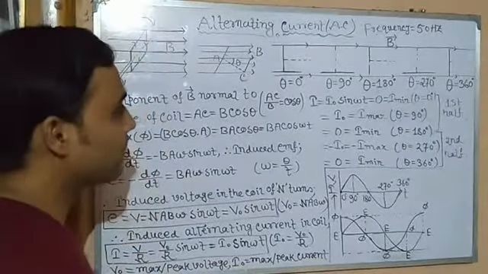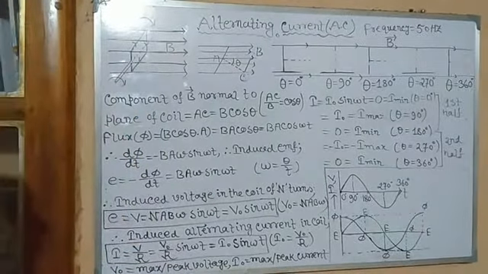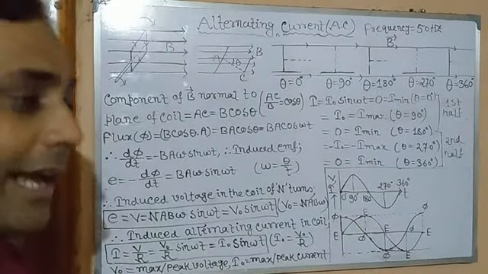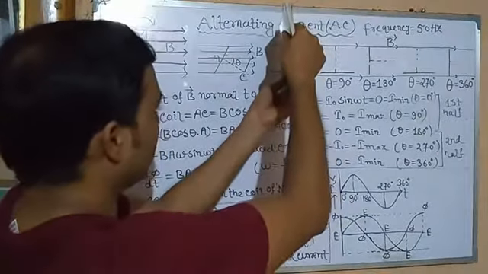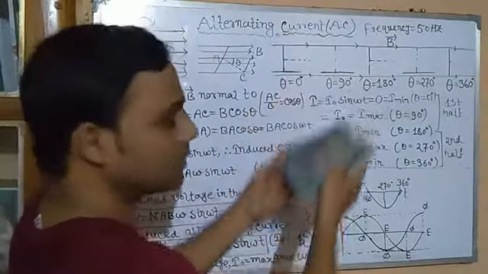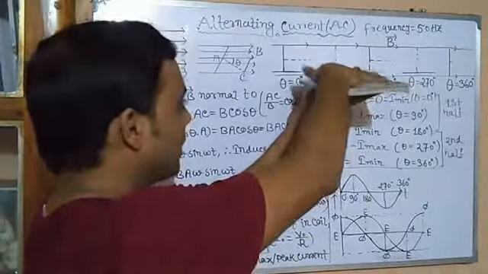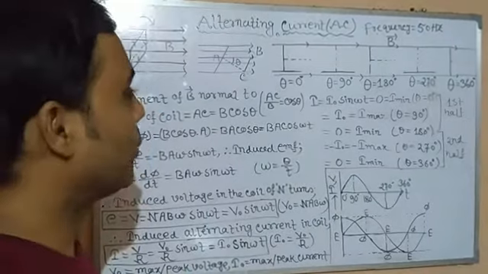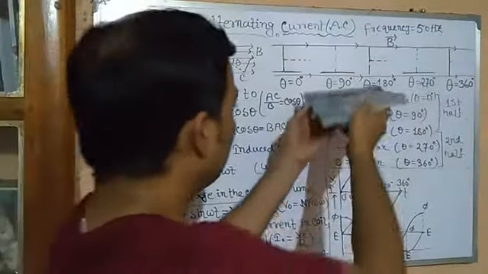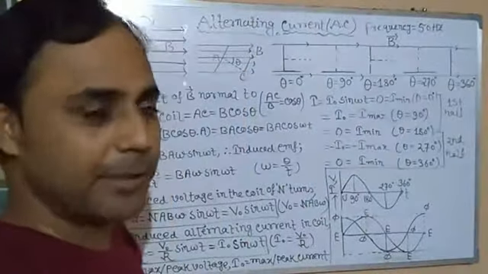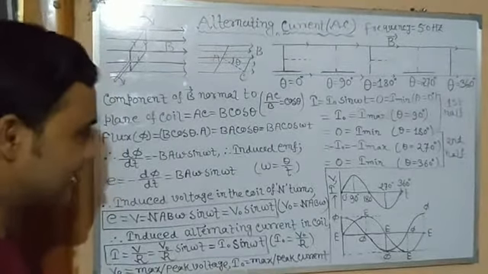Very clear. So current becomes maximum when the plane of the coil is parallel to the magnetic field, and flux is changing from maximum to 0. Only in the case when the plane of the coil is parallel to the magnetic field is current maximum. And when flux goes from 0 to maximum, or the plane of the coil is perpendicular to the magnetic field, in those cases current is minimum. Clear? So this is the alternating current.